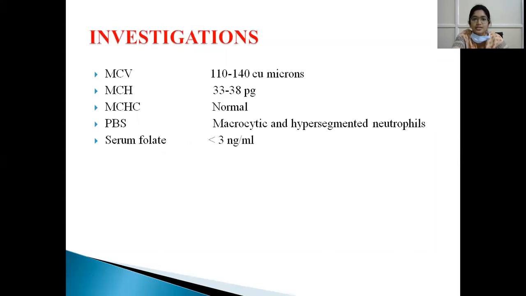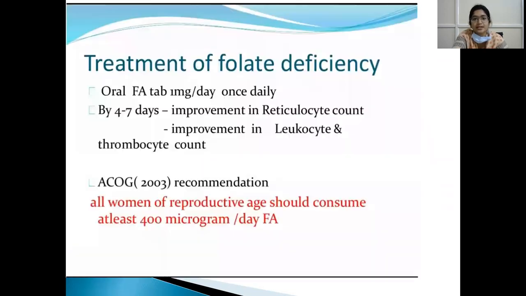So what are the investigations? Mean corpuscular volume is more than 100. Mean corpuscular hemoglobin is more than 33 picograms, it is increased. MCHC is normal. In the peripheral blood smear, we see macrocytic RBCs and hypersegmented neutrophils. Hypersegmented neutrophils are the first thing to be seen on the peripheral smear, and later macrocytes may be present. And serum folate level is decreased, that is less than 3 nanograms per ml.